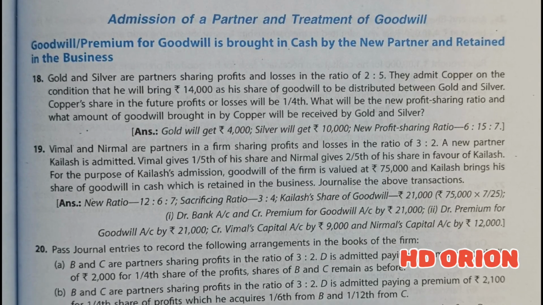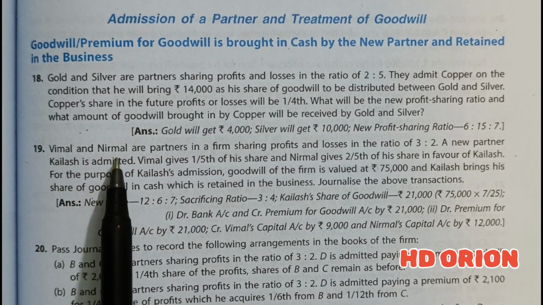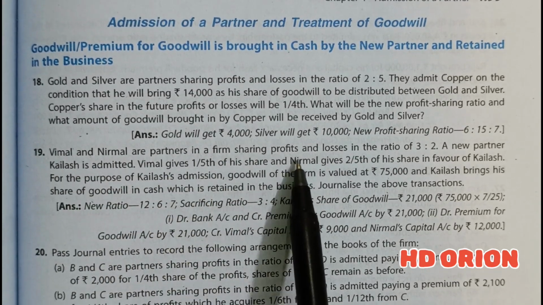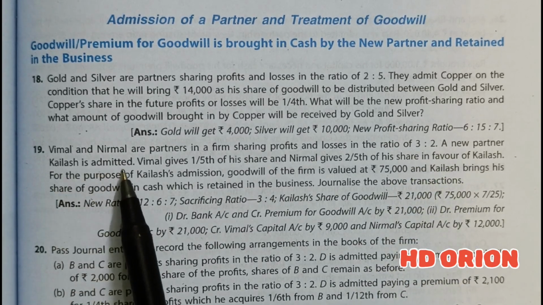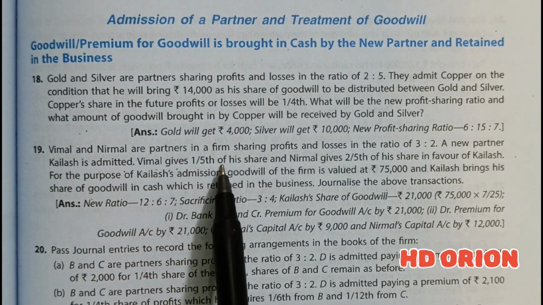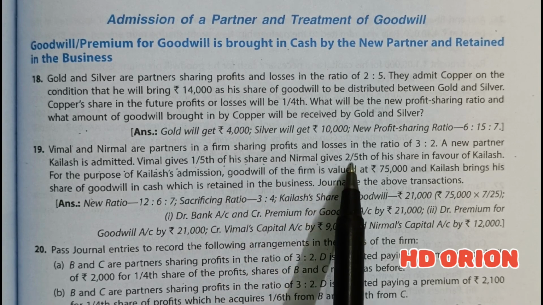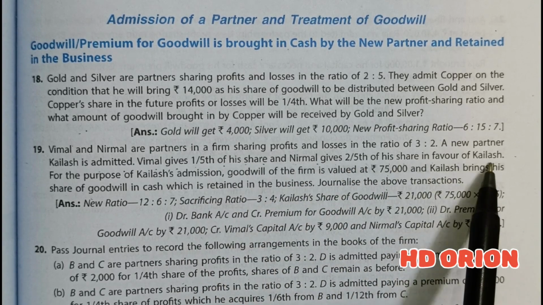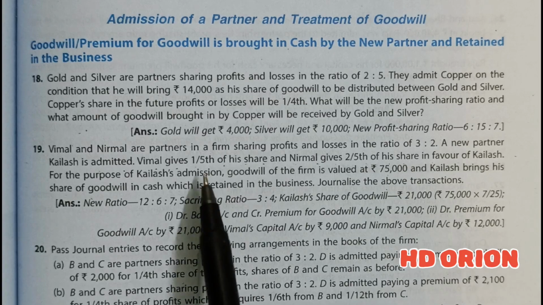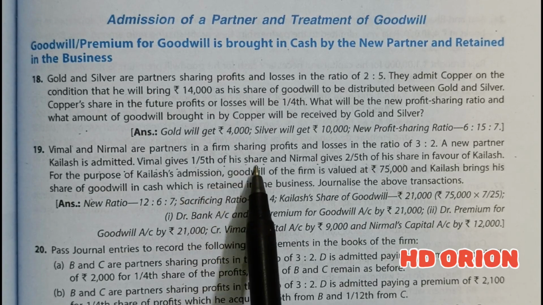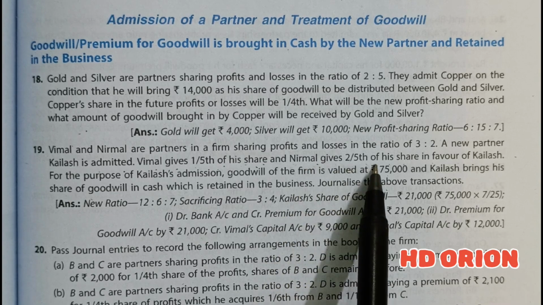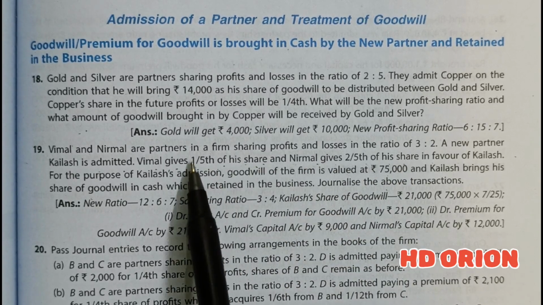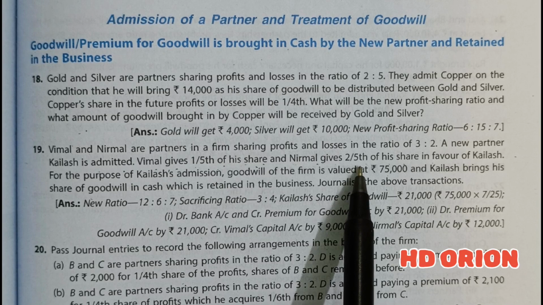Now let us see question number 19. Vimal and Nirmal are partners in a firm sharing profits and losses in the ratio 3:2. A new partner Kailash is admitted. Vimal gives 1/5 of his share and Nirmal gives 2/5 of his share in favor of Kailash. Now from their respective shares they are sacrificing.